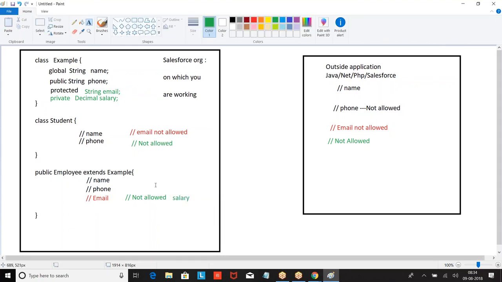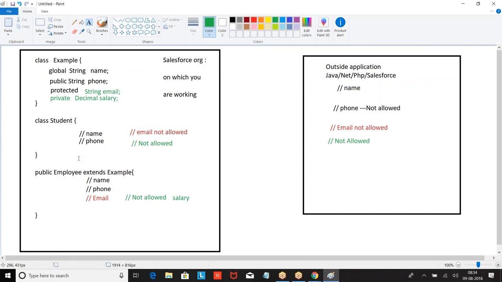Salary is not allowed. Here, email is not allowed. Here, email is allowed. Name, phone, email, three are allowed. When you define something as protected, it can be used within the class and within the child class.